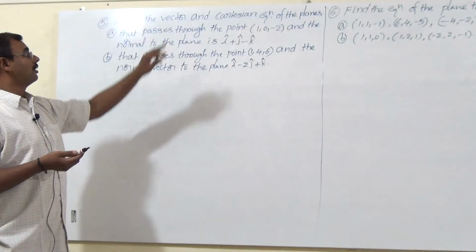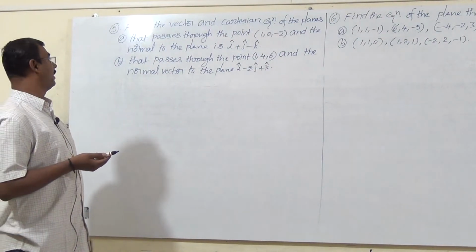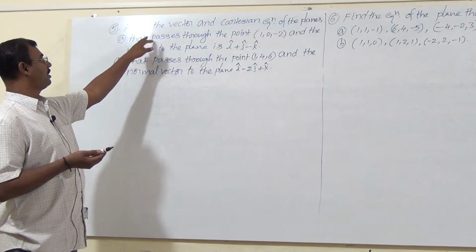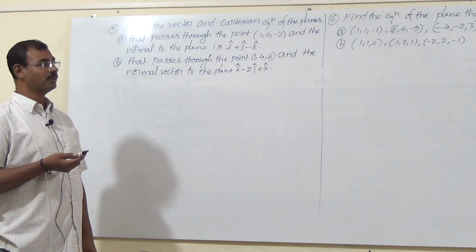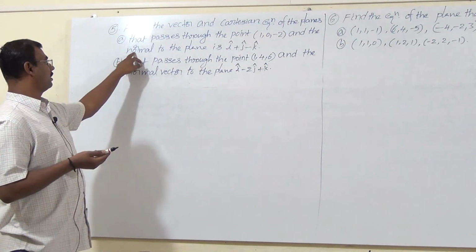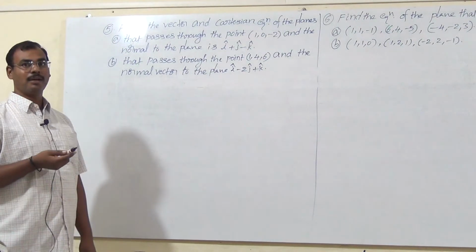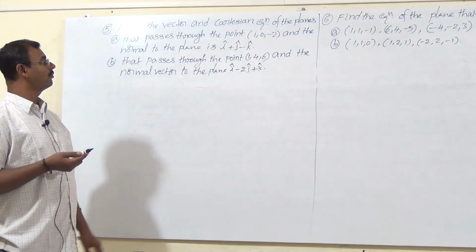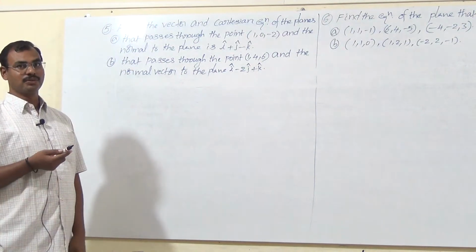Fifth question. Find the vector and Cartesian equation of the plane which passes through the point (1, 0, -2) and the normal to the plane is i + j - k. So this belongs to theorem number 2.